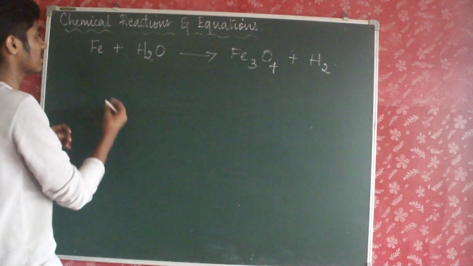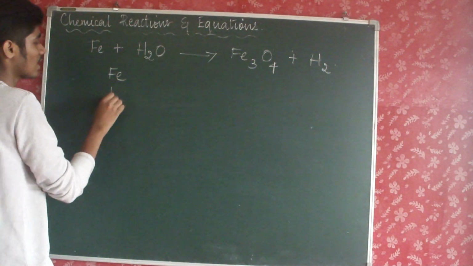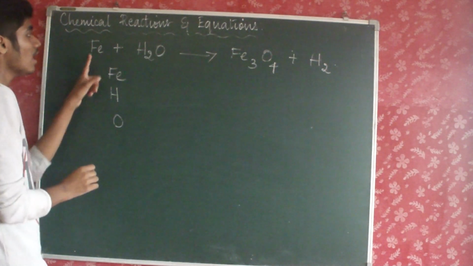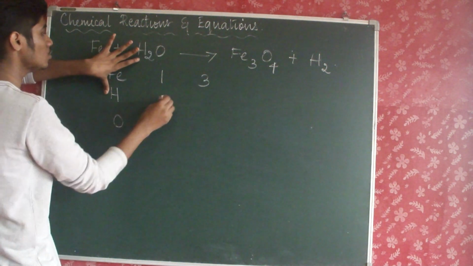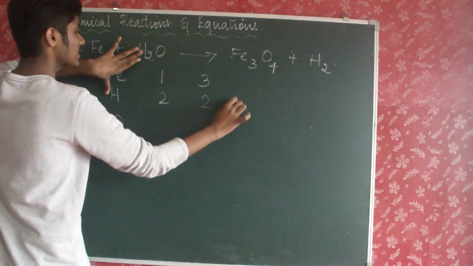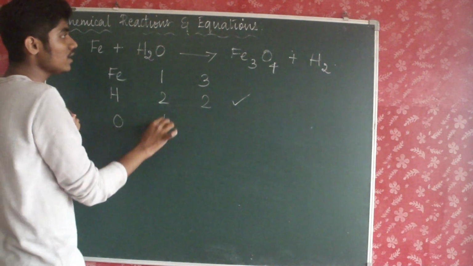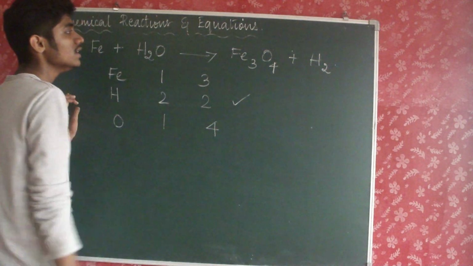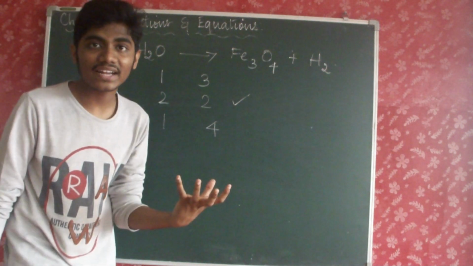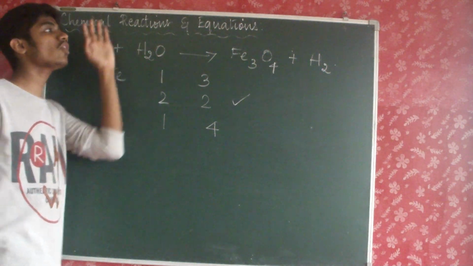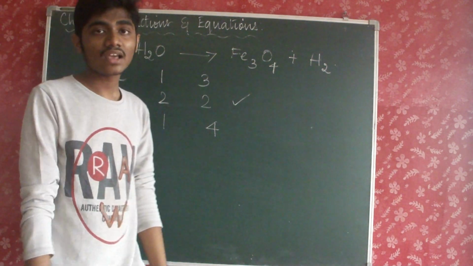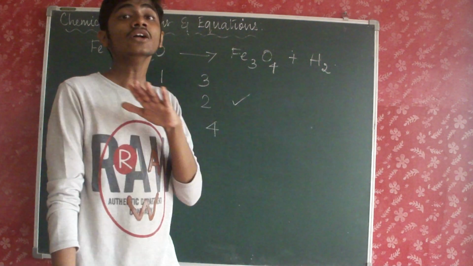Okay, so let's again do the same thing. Iron, hydrogen, oxygen. Here 1, here 3. Hydrogen here 2, there 2. Hydrogen okay. Oxygen here 1 and there is 4. So this equation is not balanced because the number of elements present on the reactant side are not equal to that on the product side. So the law of conservation of mass is not obeyed.